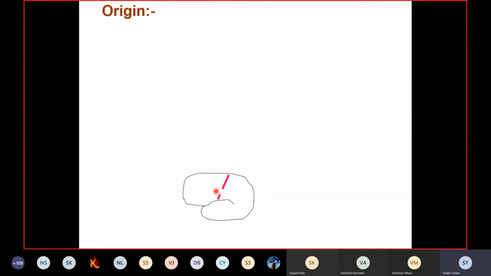Another way of study is by destruction of that area, usually done in lower animals, to see what function is lost and what neurological deficit is produced. With different experiments, scientists came to know that the area in front of the central sulcus is the motor area, which on stimulation produces the movement of a part of the body.